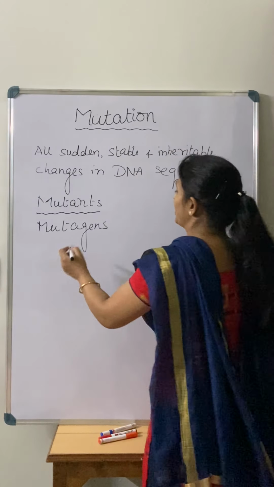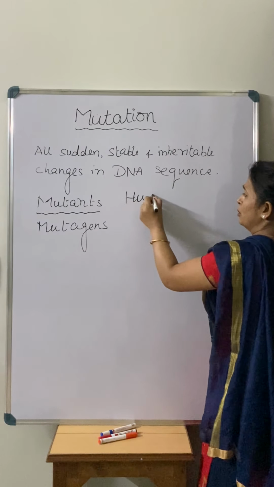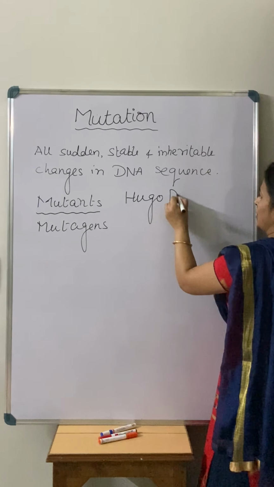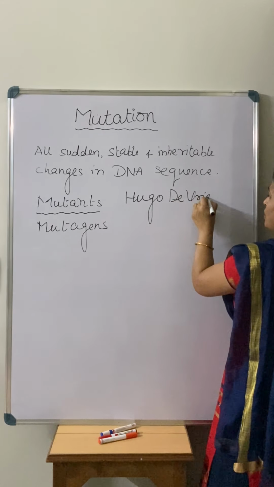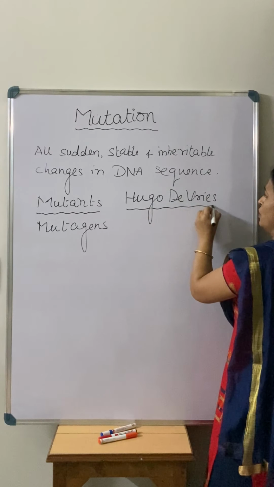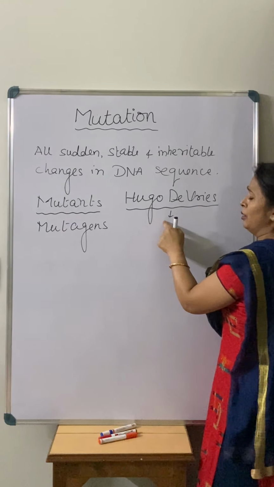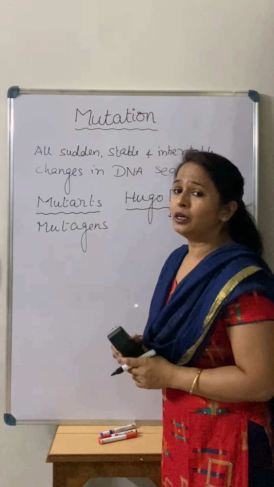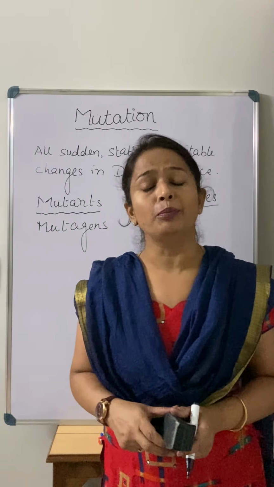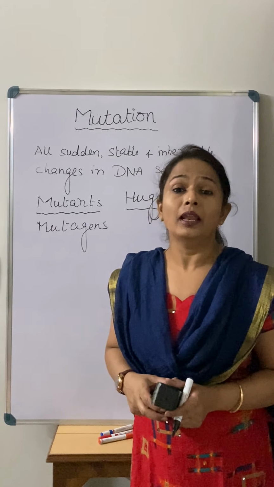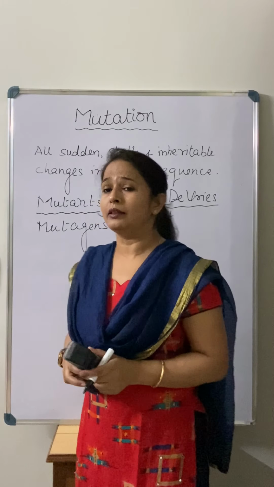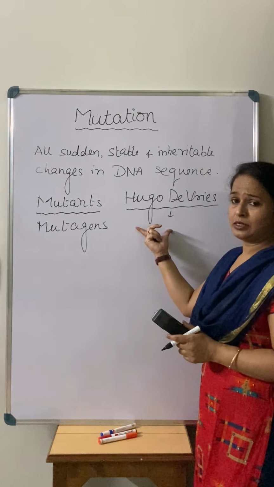There was one person, the name of that person was Hugo de Vries. This was the person who first proposed this term, and he saw this in one of the plants. The name of that plant was Oenothera lamarckiana. In that he saw these changes, right?